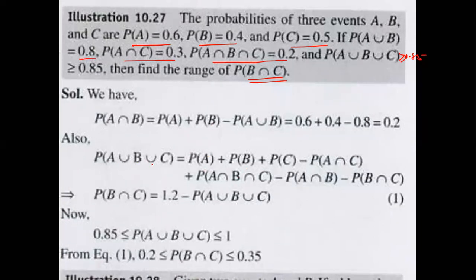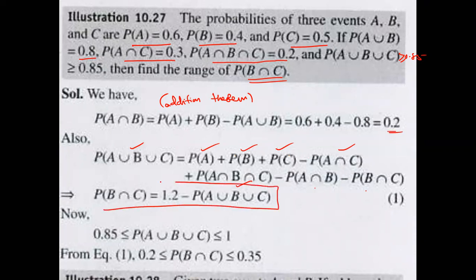So A union B union C, this value we know. This one you know. A intersection C we know. A intersection B intersection C we know. Clear? B intersection C we can find out. That is the question. But A intersection B we don't know. That's why we use the addition theorem. So why are they finding this? Because we don't know what A intersection B is. So A intersection B is how much? 0.2. Now, this is the question.